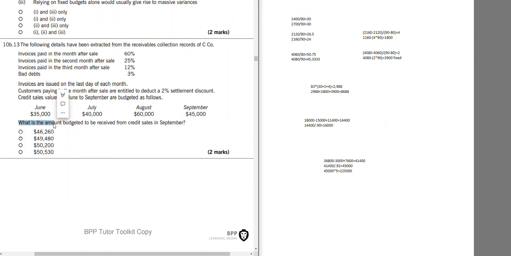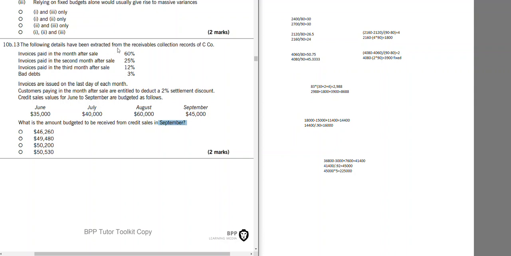Next, what is the amount of budget to be received from credit sales in September? This is a cash budget question. In cash budget question, you don't have to prepare the whole budget. Just focus on what is being asked. So it is only asking what is the amount that is going to be received in September from sales in September, and we will only focus on September.